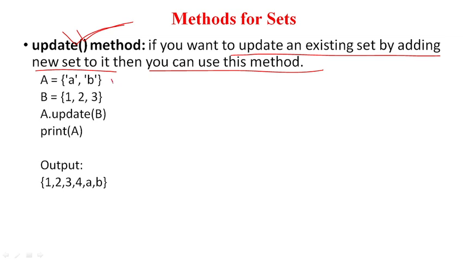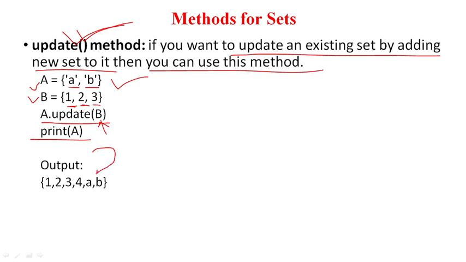Suppose we have a set A here which has two elements, A and B. There is another set B which has three elements, 1, 2 and 3. Now I am writing A.update and passing B as a parameter, and then I am printing A.